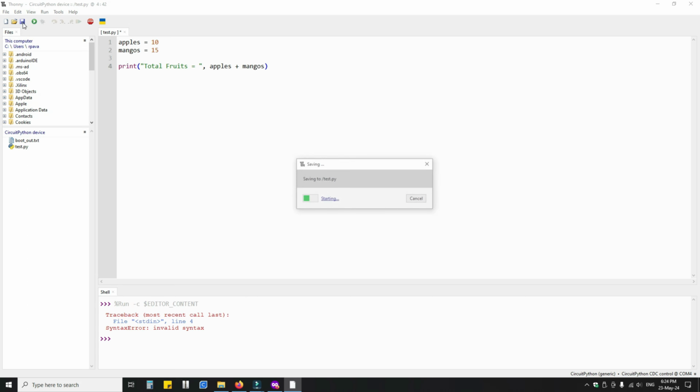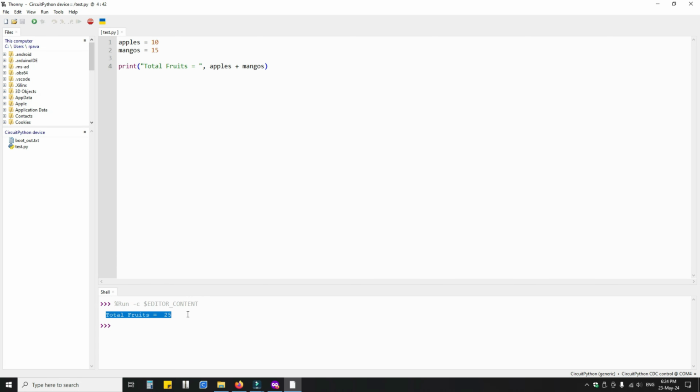Save the file and run. Boom, you can see the output.